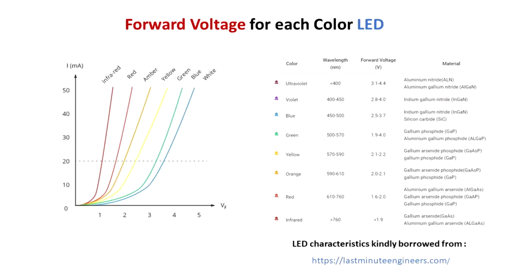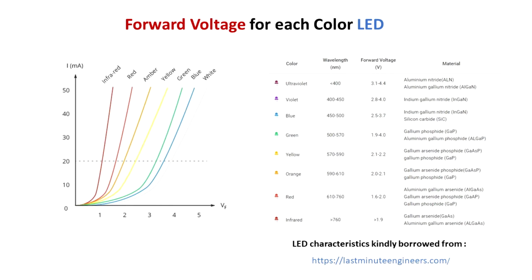We have a table with different characteristics according to each LED color and composition. We also have the forward voltage versus current graph. The forward voltage is what we have to apply across the LED in order to conduct current.